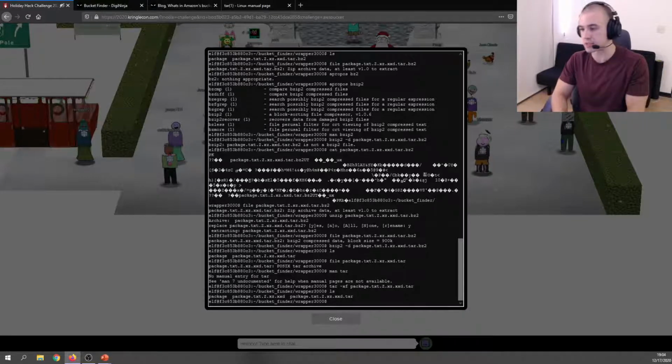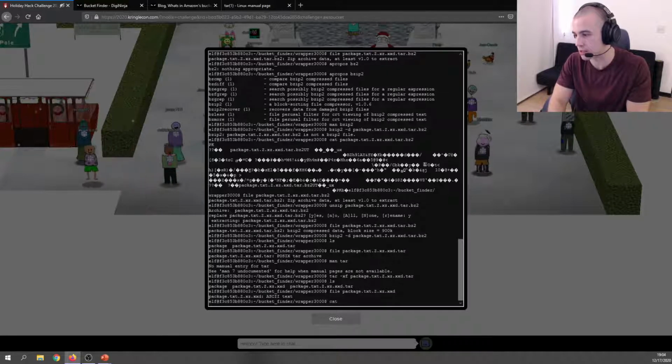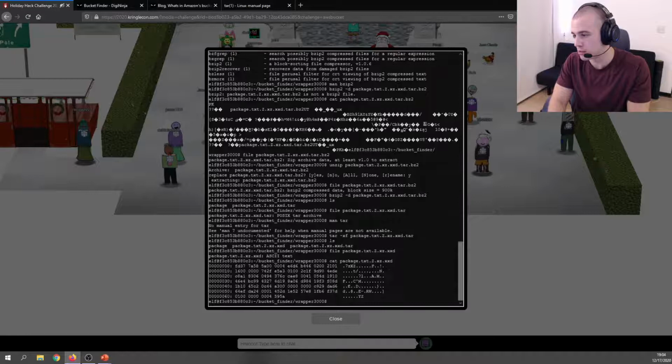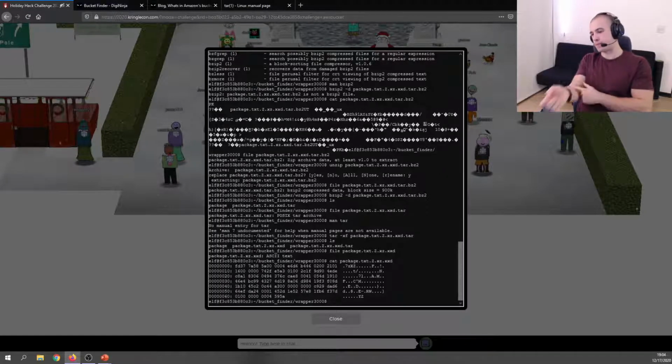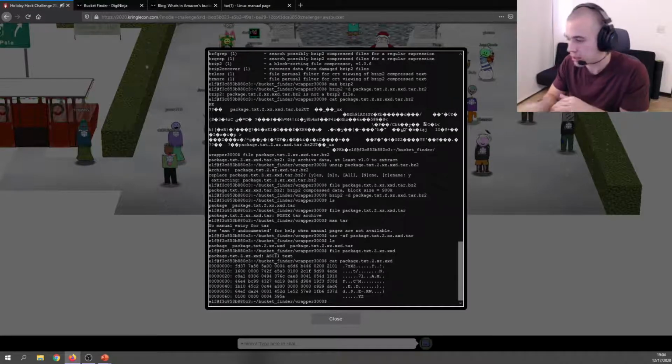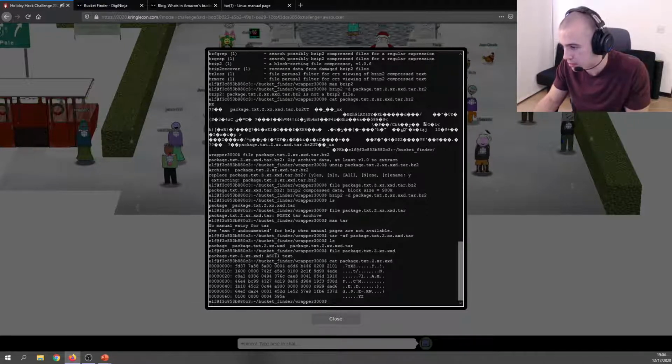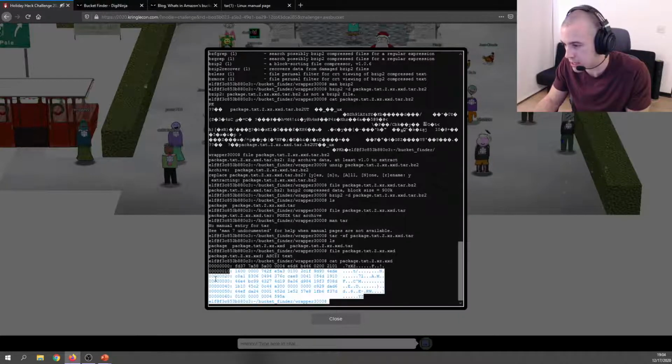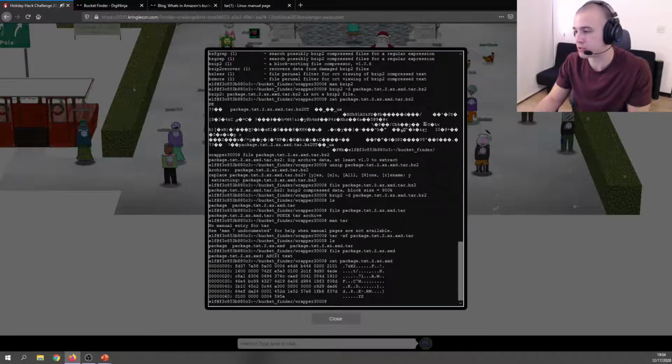Now we're at package.txt.z.xz.xxd. Let's do a file command on that and see what xxd is. ASCII text, okay, let's cat that out. This looks like a hex dump of sorts. The important thing to note is that with these ASCII hex dumps, there are typically two, maybe more types of dumps, but one important detail is that this one has the line numbers in it. Some hex dumps you can specify to not have line numbers.